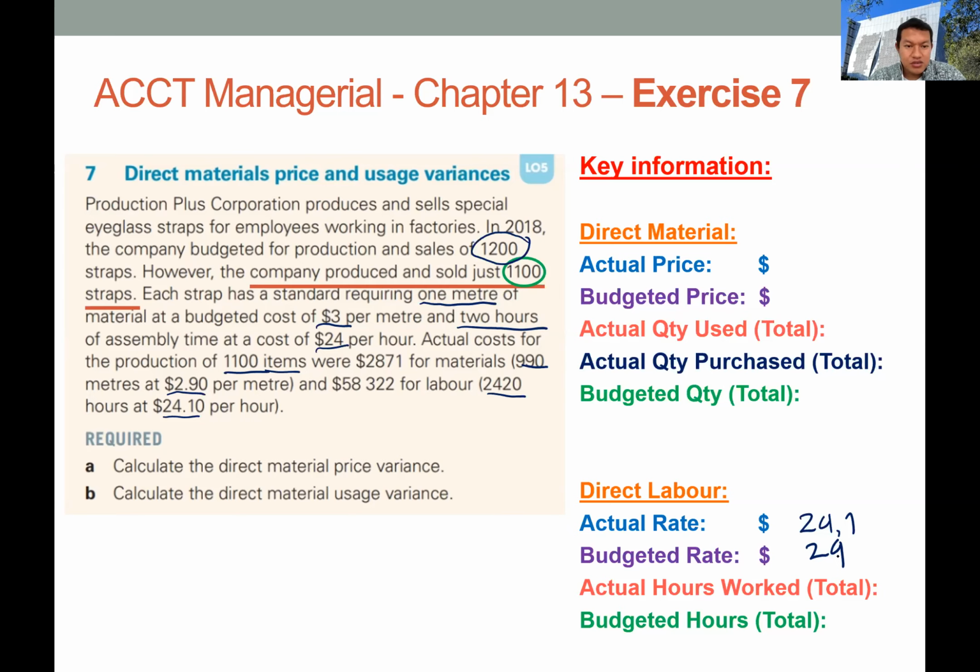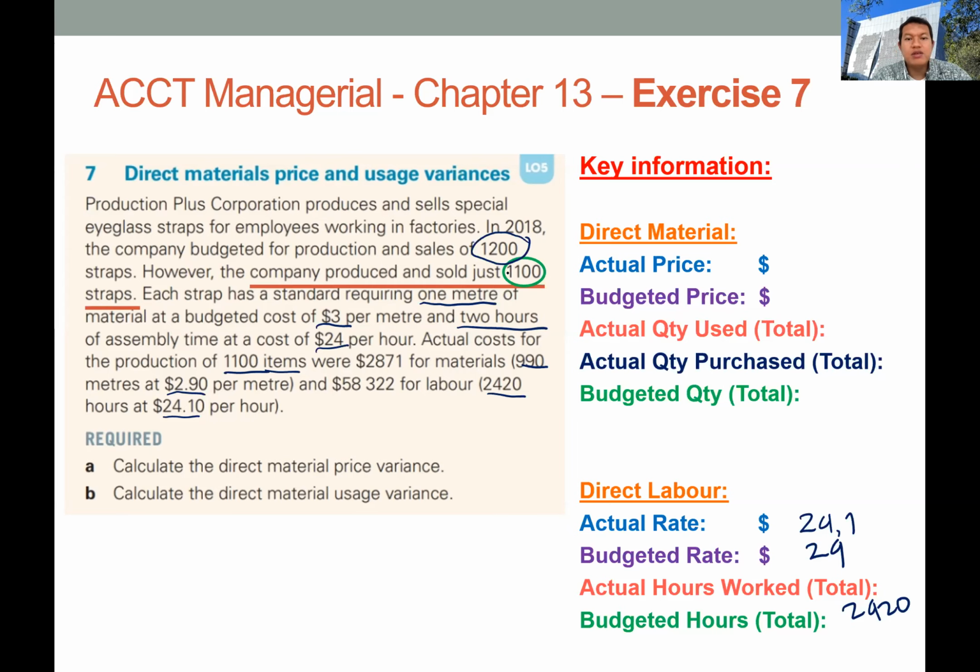And then the actual hours worked. In total, the actual hours is 2,420. And the budget hours is based on 1,100 units and 2 hours per unit.